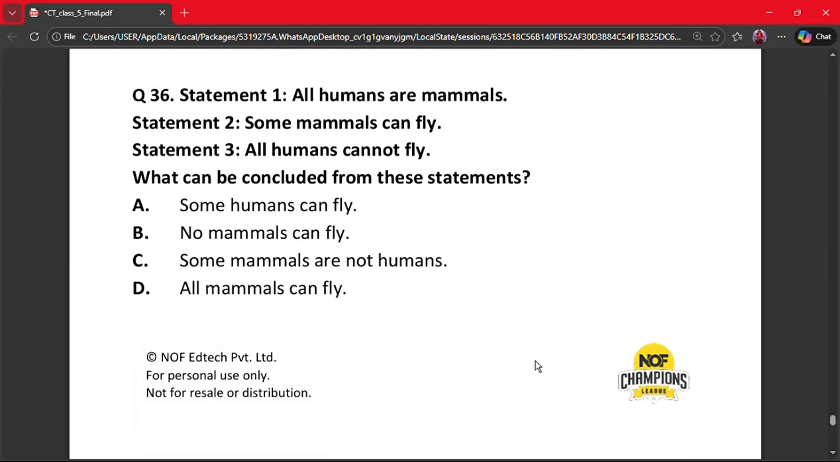Question number 36. Statement 1. All humans are mammals. Statement 2. Some mammals can fly. Statement 3. All humans cannot fly. What can be concluded from these statements? A. Some humans can fly. B. No mammals can fly. C. Some mammals are not humans. And D. All mammals can fly. Here the correct answer is option C. Some mammals like bats can fly and humans cannot fly. So some mammals are not humans. So the correct answer is option C.